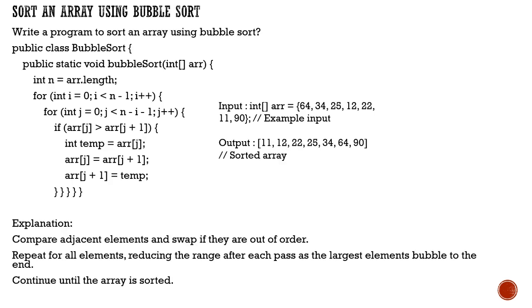Okay, sorting an array using bubble sort. Bubble sort is one of the data structure and algorithm techniques we have used, right? Here the input array is 64, 34, 25, 12, 22. Ultimately, what we are trying to do is compare adjacent elements and swap them to fix the order.